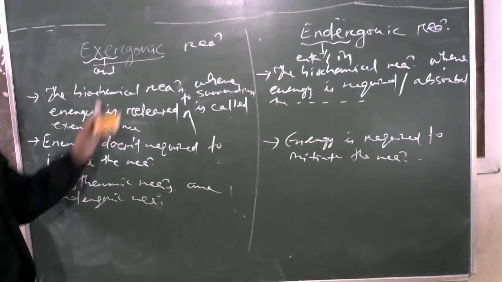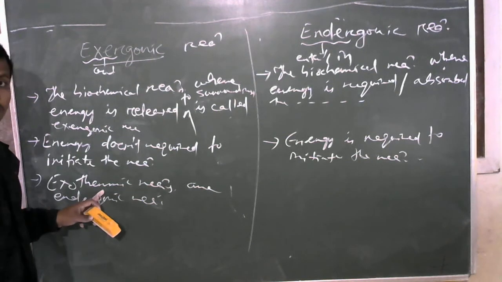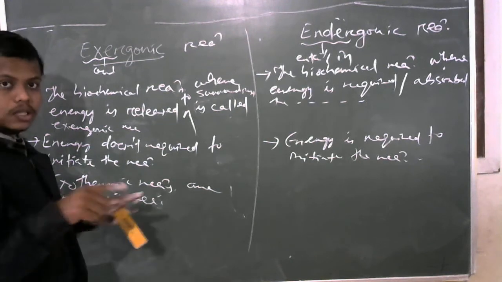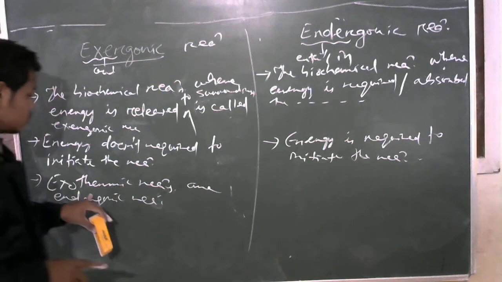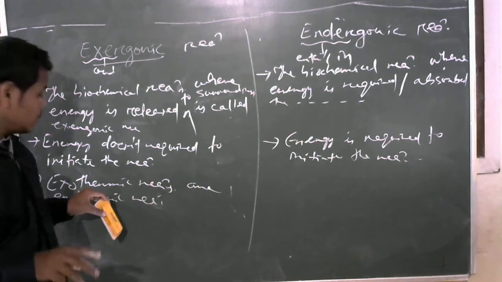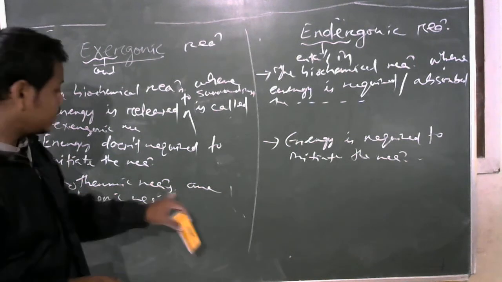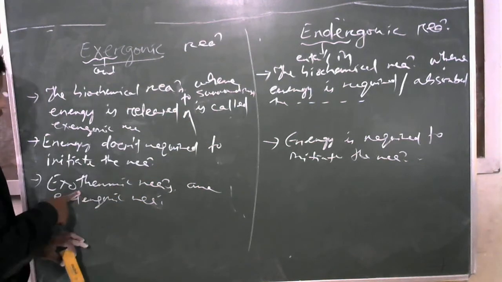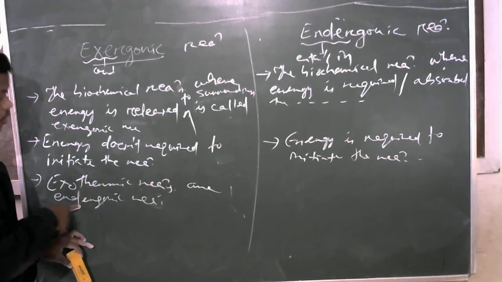Exo refers to out, and thermic refers to thermal or energy. So when energy is released, that type of process is called an exothermic reaction. The reaction from which energy is released is called an exothermic reaction. So all exothermic reactions are called exergonic reactions.